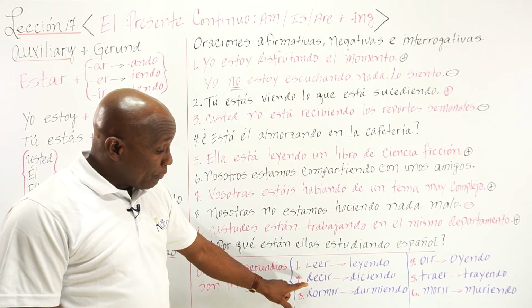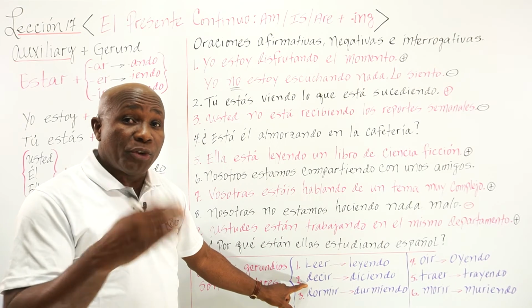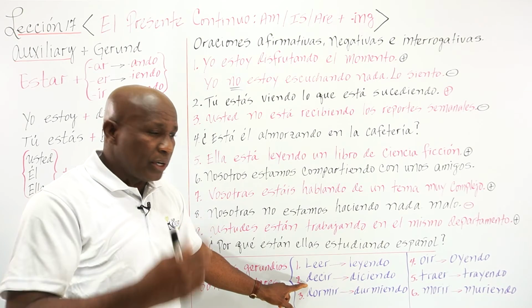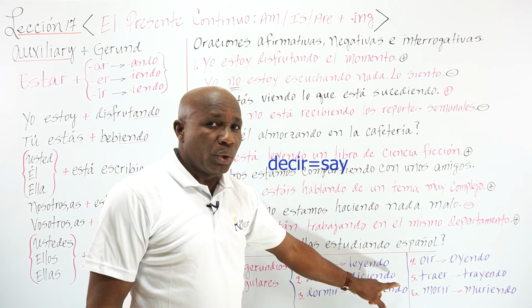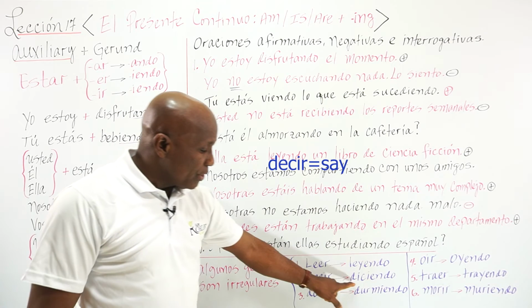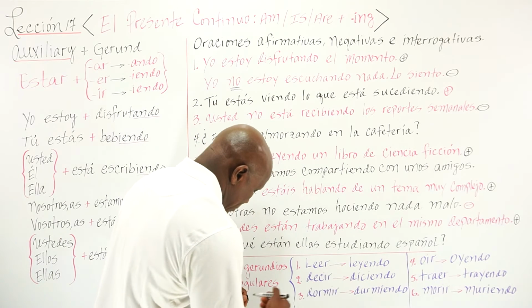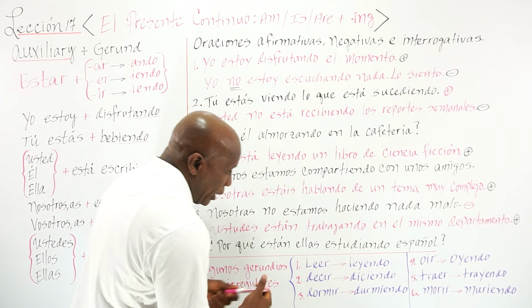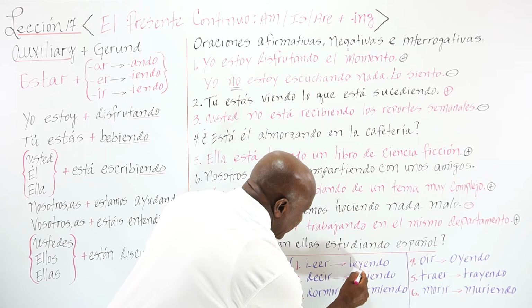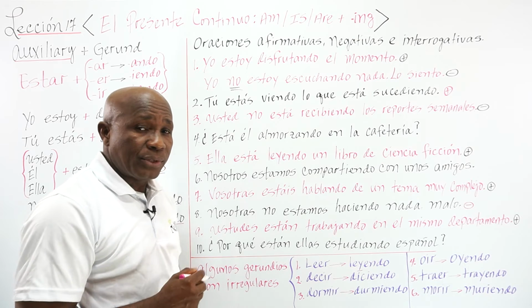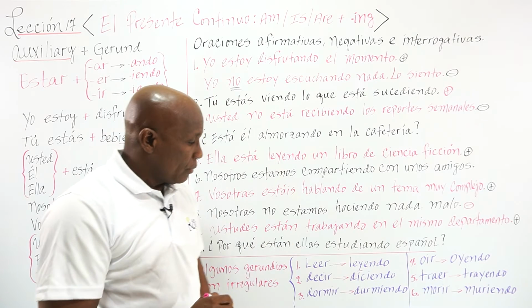So the verb decir. Now the gerund is diciendo. You see the change? In the first one, leyendo, there was a change with the Y. We added a Y instead of E, right?